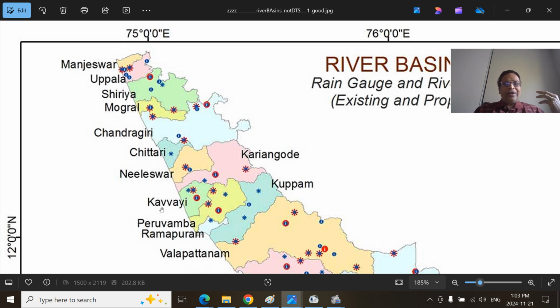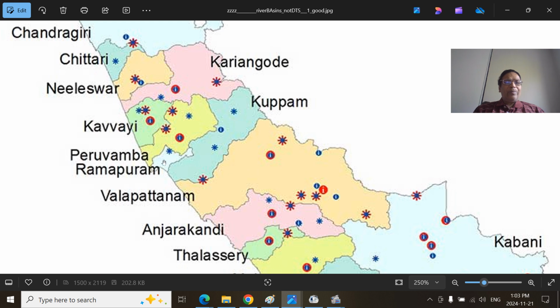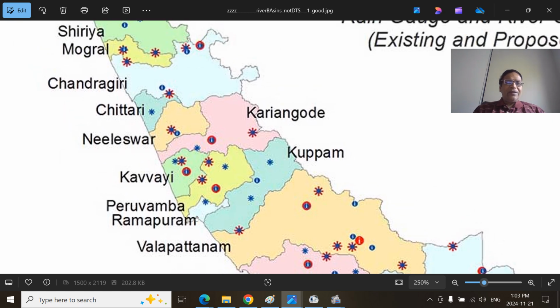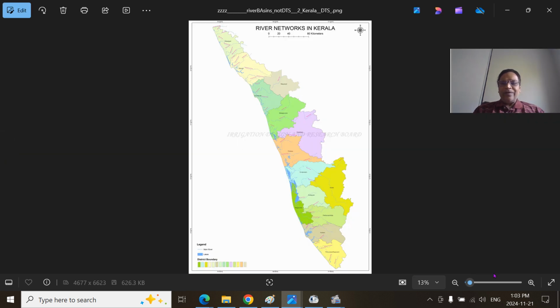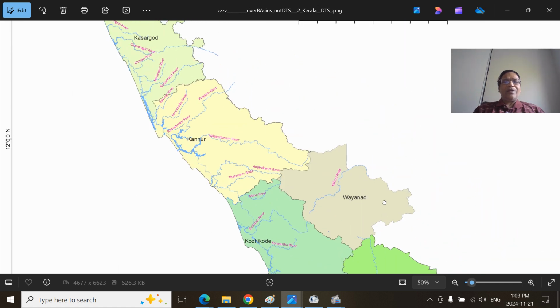Then you can see here the Kavvayi River. Kavvayi River and Ramapuram River and Kuppam River, these all form the Kayal or backwater in this region. We can say this is the Kavvayi River, and Kuppam River is the northernmost part of the Tulu Nadu region. That is the Kasaragod region we are talking about.